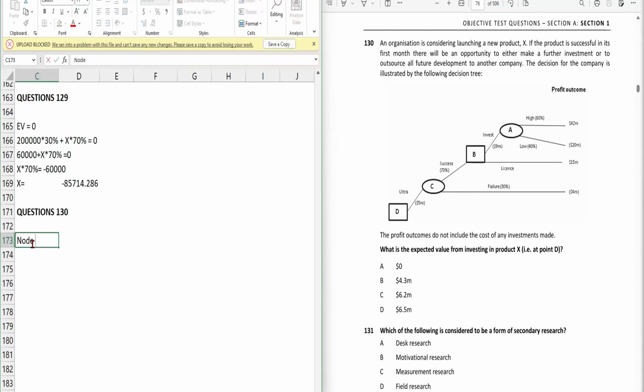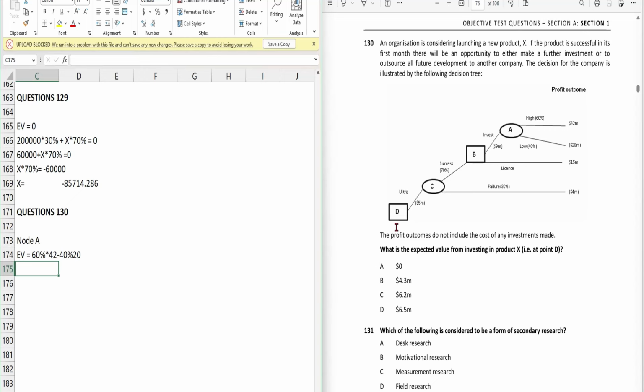Node A, EV, equal to expected value, will be: probability is 60% and the profit is 42. All right, then we will add the other one, but the other one is the loss, so we will take negative, so 40% into 20 million, right? So that means